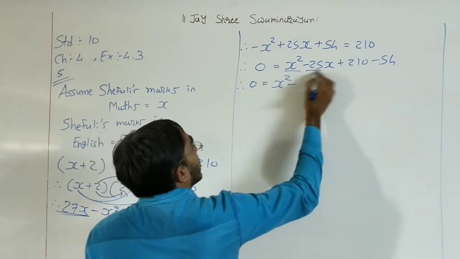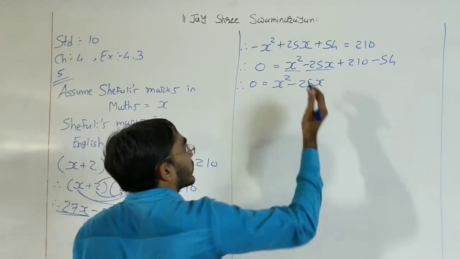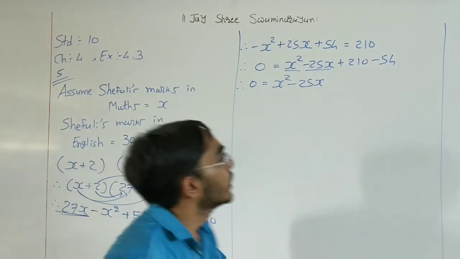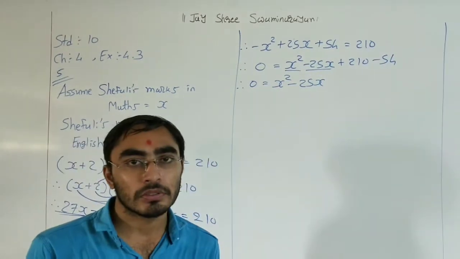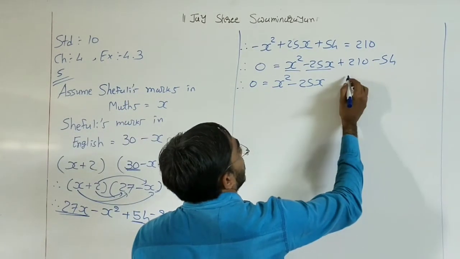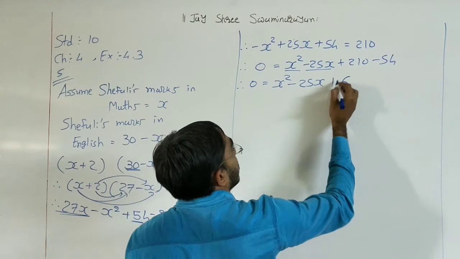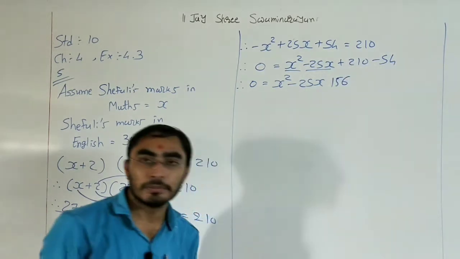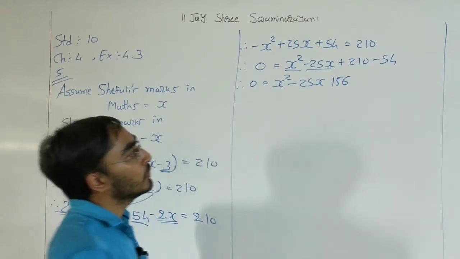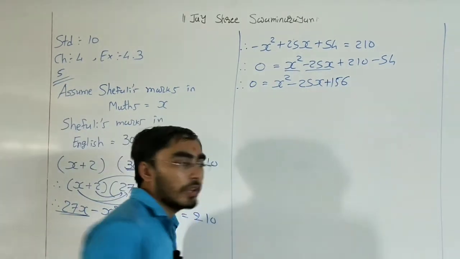First term x square as it is, minus 25x as it is, but we can simplify these two terms. So 210 minus 54 is 156. The bigger number is 210, which is positive, so here we put a plus sign.